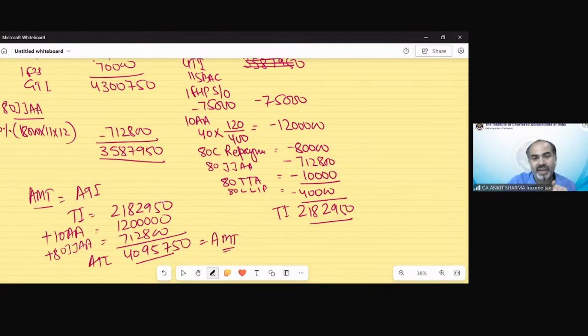Now we have to calculate tax on AMT, tax under 115BAC, and tax on normal provision of the Act. So after a short break, we will come back with the calculation of tax and we will find out the correct solution in this case. You also have time; within the break, if you need to calculate the tax, you can calculate it yourself. Otherwise, I will calculate the tax when we resume after a short break.